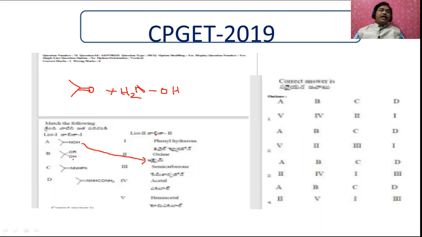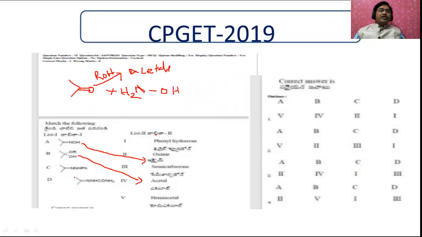And how is this formed? This is formed when carbonyl carbons are treated with alcohols. When a carbonyl carbon is treated with alcohols, you will get the compounds called acetals. Therefore, this is going to be the acetal.